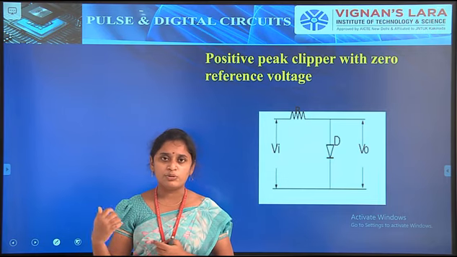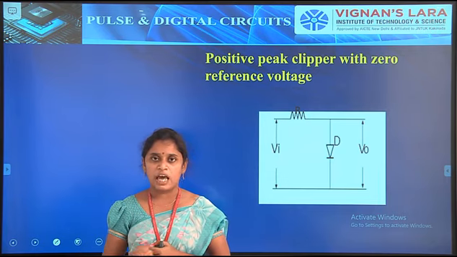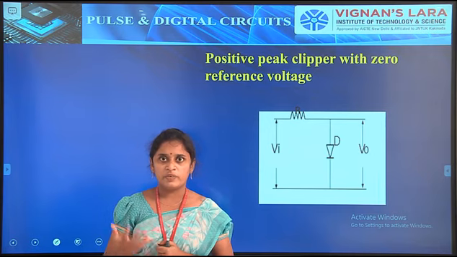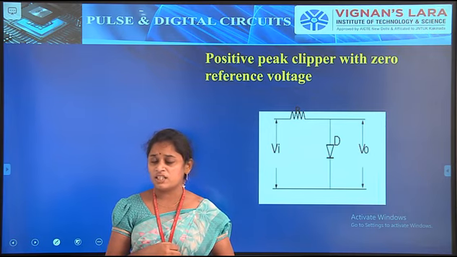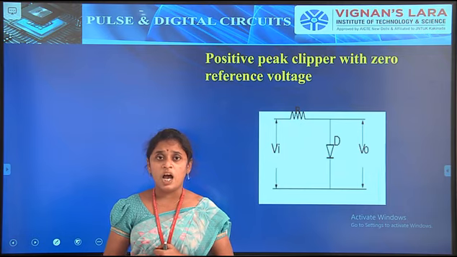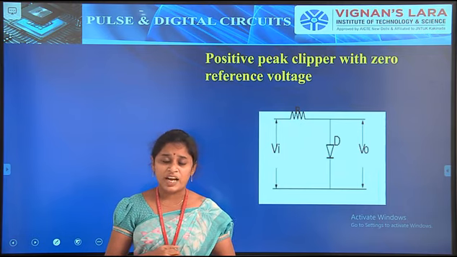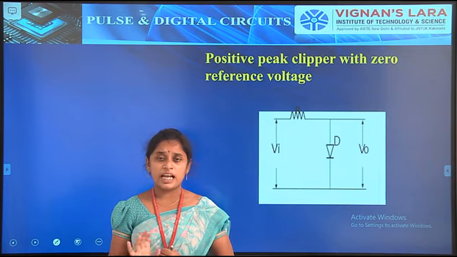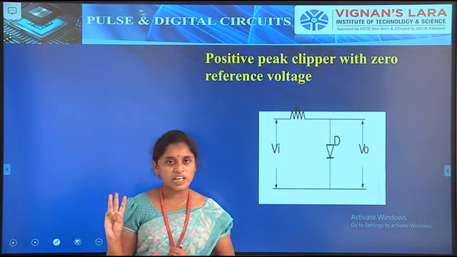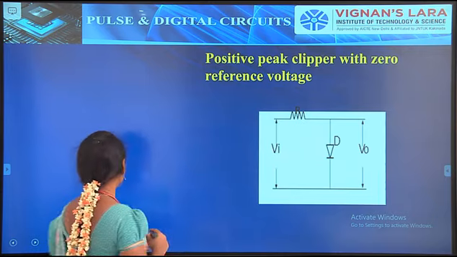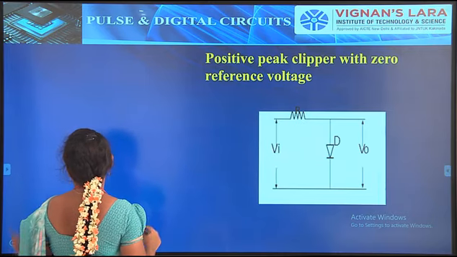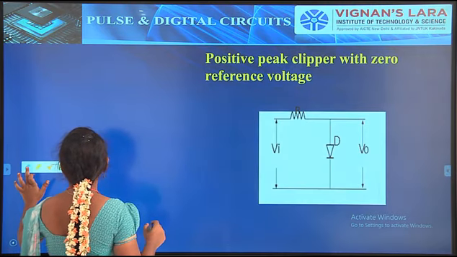At the same time, we have to formulate the transfer characteristics. The formulation of the transfer characteristics plays a very important role in the design. Finally, we have to draw the transfer characteristics. So these three are the very important steps. The first step will be the diode operation, so we have to analyze the diode operation.